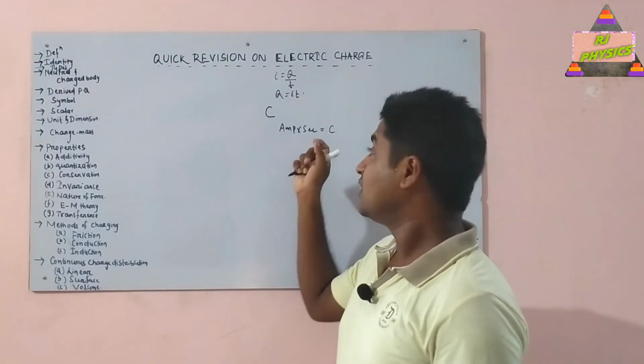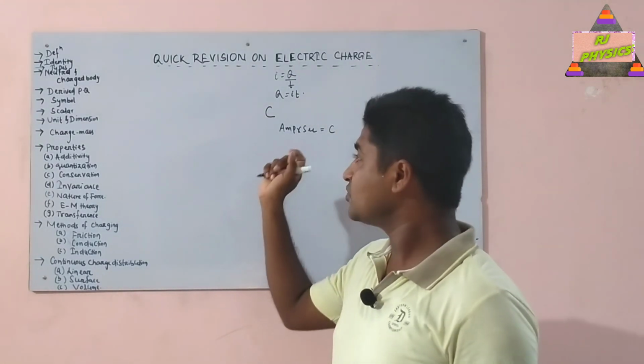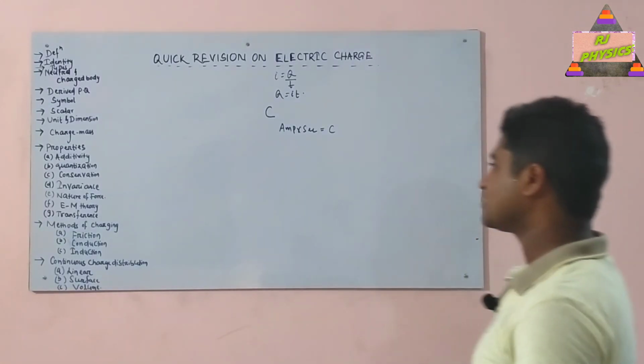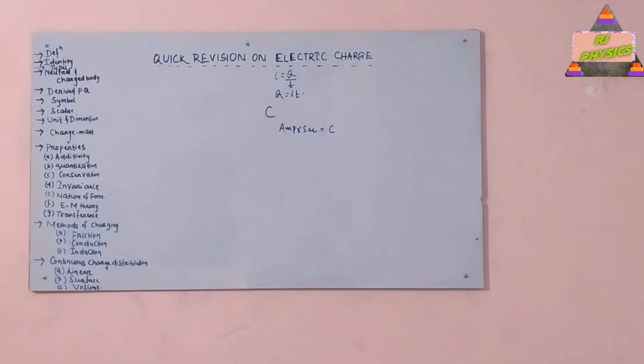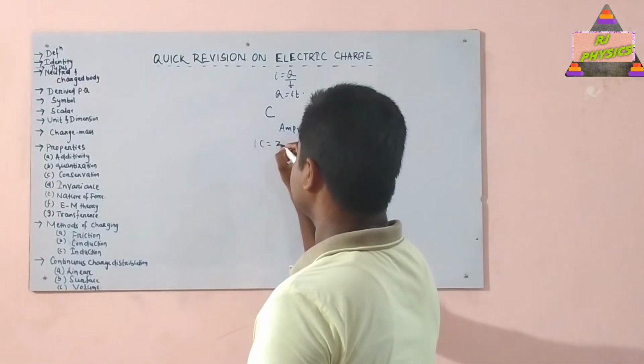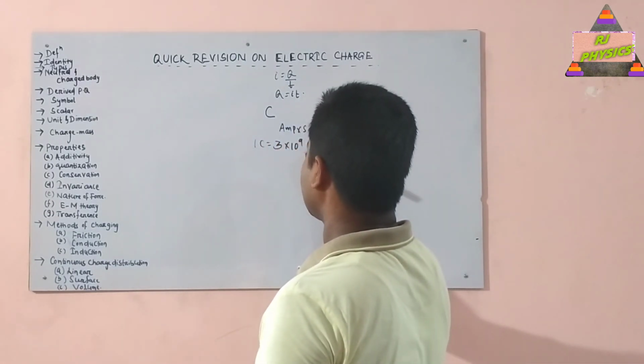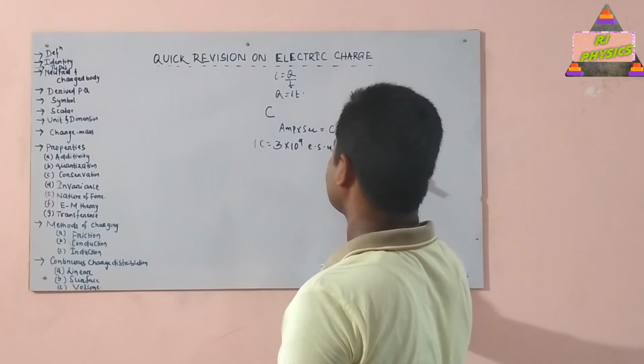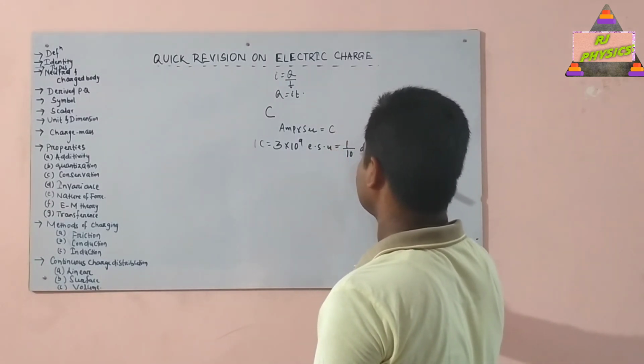Okay, once again we have to go through the CGS unit as well. We know that in CGS there are 2 systems which are called as ESU and EMU of charge, and also there exists a relation between them, and the relation is what? 1 coulomb is equal to 3 into 10 to the power 9 statcoulomb, that is ESU of charge, that is equal to 1 by 10 abcoulomb. Okay.